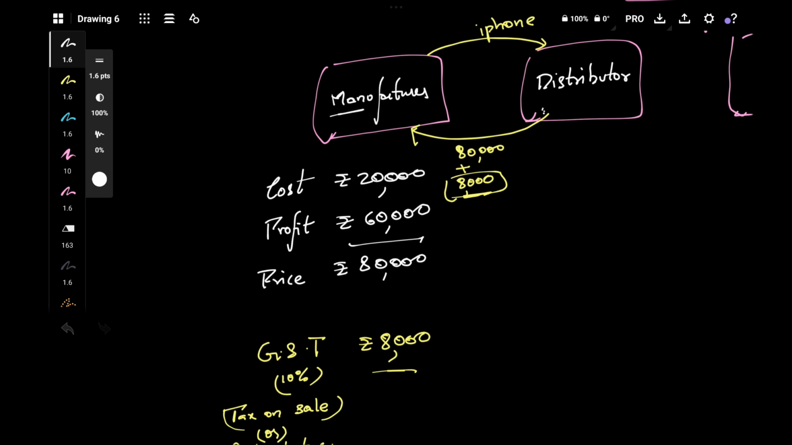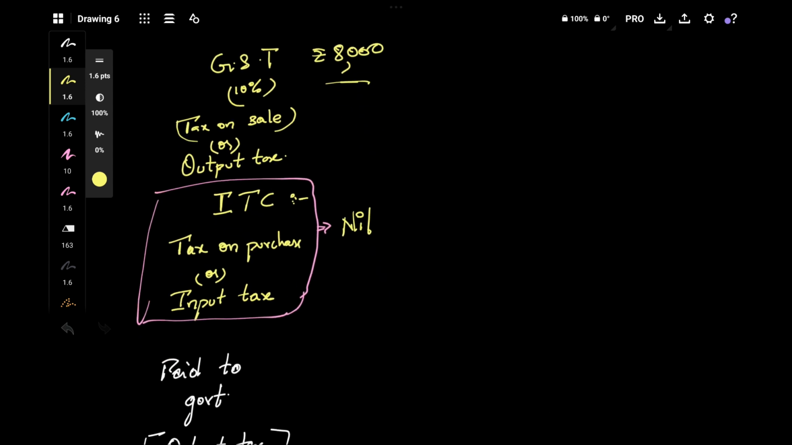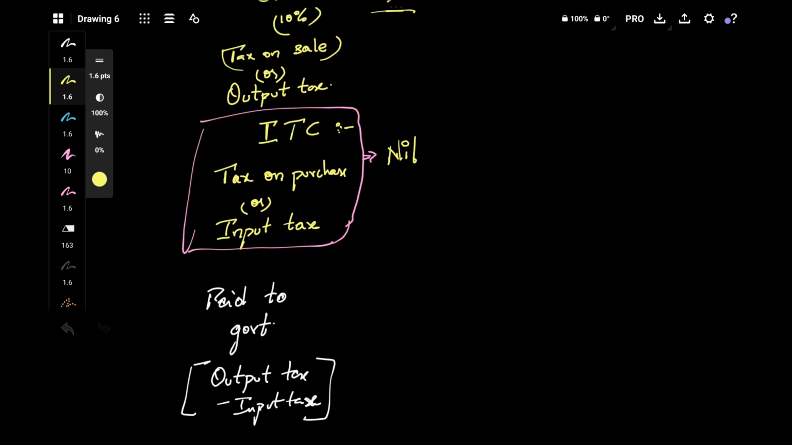also buys something. The manufacturer should also buy something, and on that he would have paid some GST, but for simplicity's sake, and in order to understand the concept easily, for now we are assuming that on his purchases, on his inputs, there is no tax. That's what we are assuming for now. So that's the reason why ITC here is nil. Don't worry, it will get clearer. Okay, paid to government.